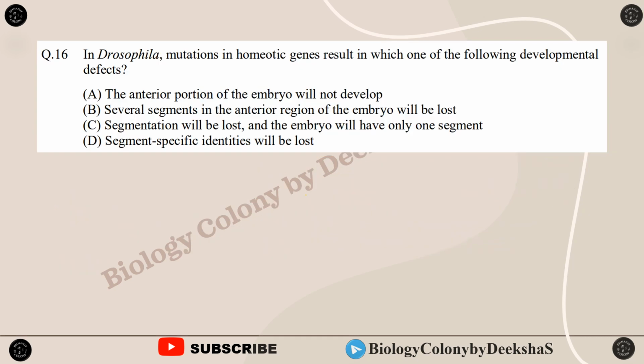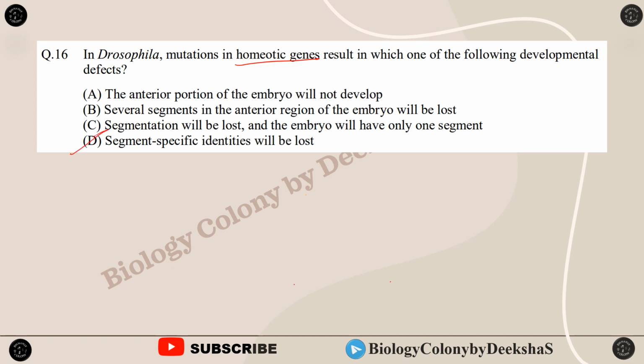In Drosophila, mutations in homeotic genes result in which one of the following developmental defects? A. The anterior portion of the embryo will not develop. B. Several segments in the anterior region of the embryo will be lost. C. Segmentation will be lost and the embryo will have only one segment. D. Segment specific identities will be lost.